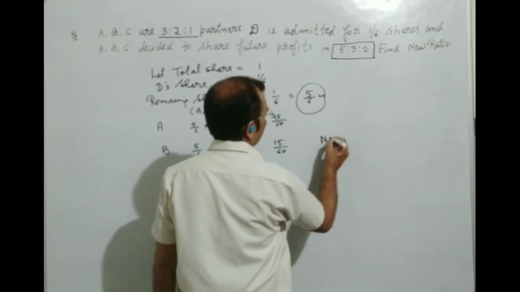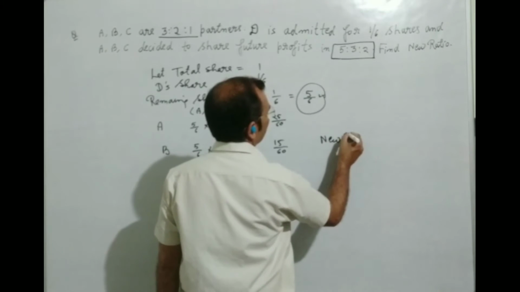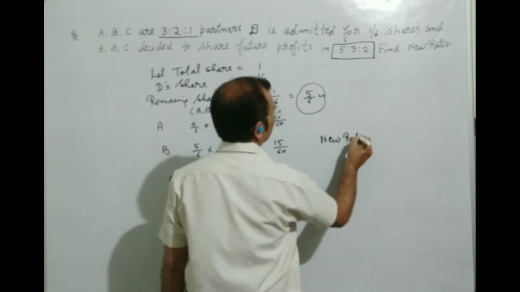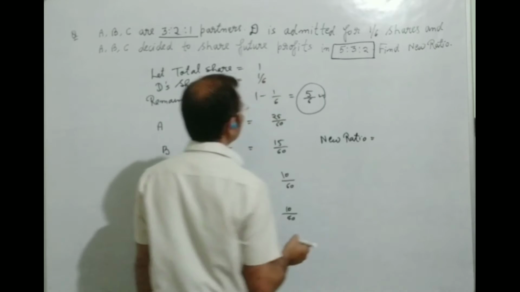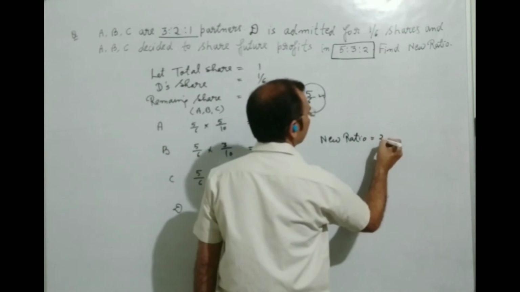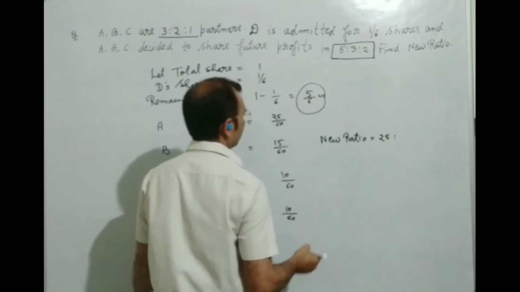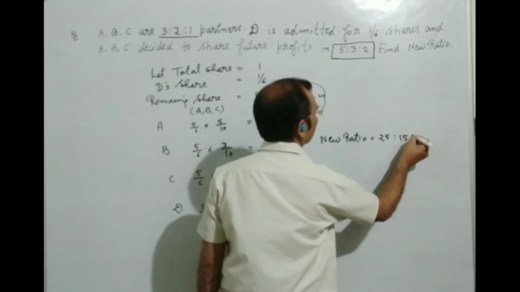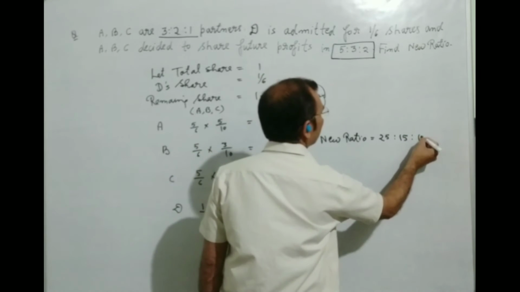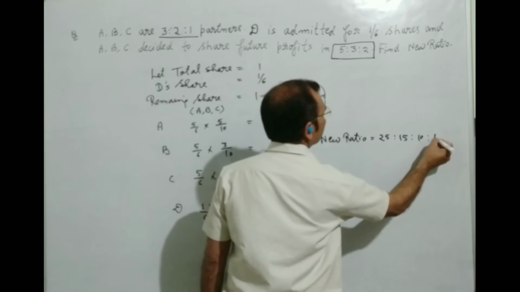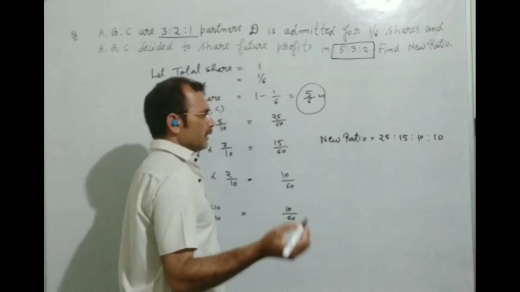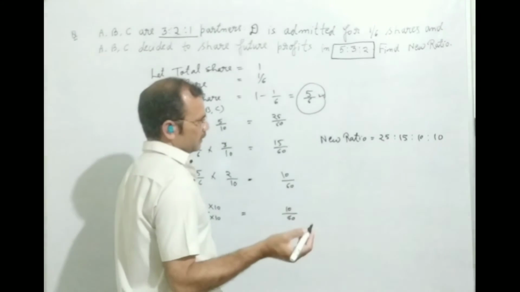So we will write here the new ratio. New ratio will be 25, 15, 10 and 10, and we can make it short.